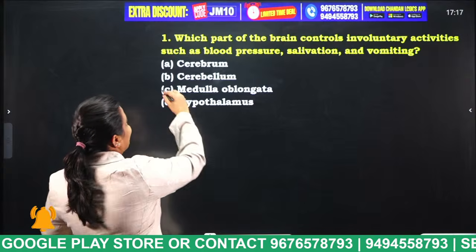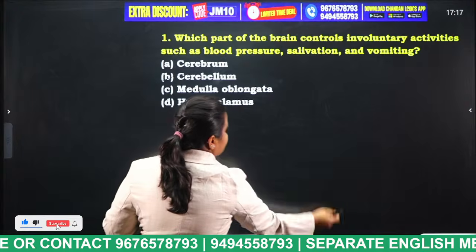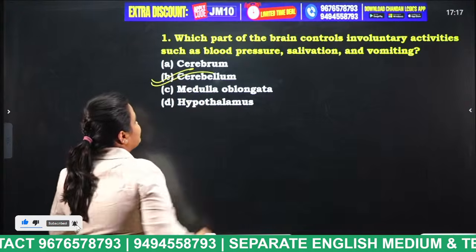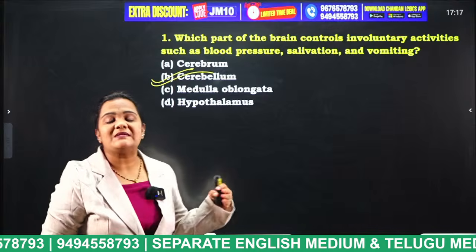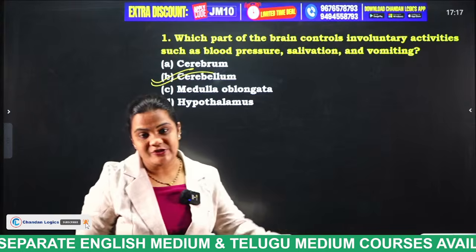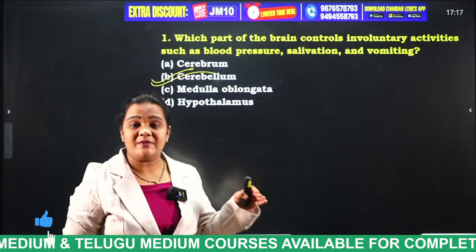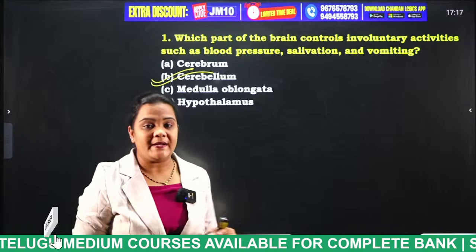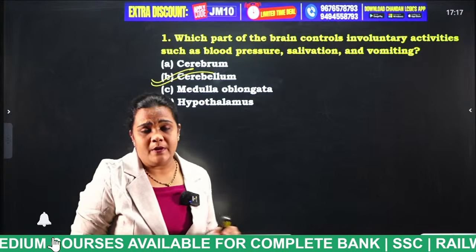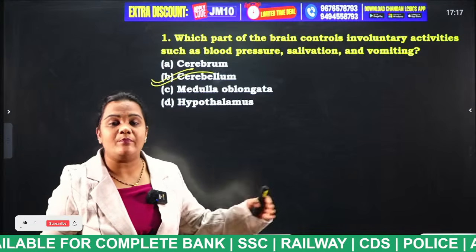Very good, cerebellum. Cerebellum is the answer for this question. Actually, how many parts of the brain do we have students? Cerebrum, cerebellum, brainstem. And in the brainstem, the lowest part is known as what students? Medulla oblongata. And another important part of the brain is the hypothalamus.